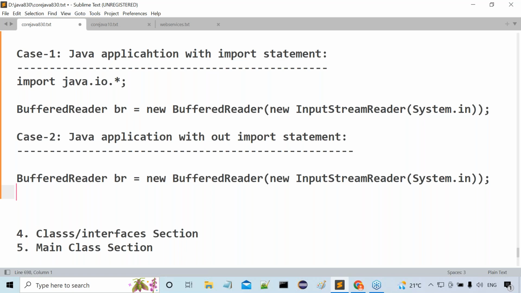Please give clarity of it, then I can compile it. Yes, sir. Get my point or not? So definitely the compiler will give an error here. Here one error we are able to get, here another error we are able to get. That means 2 times we have used BufferedReader, and 2 times we are able to get an error.